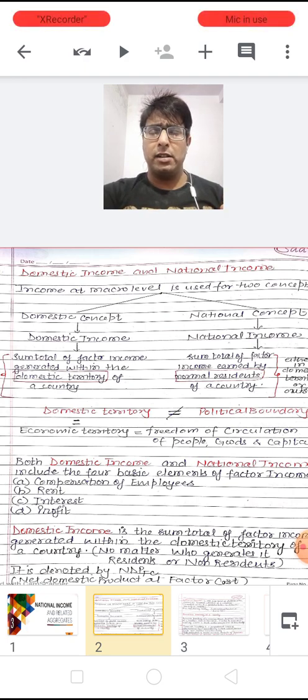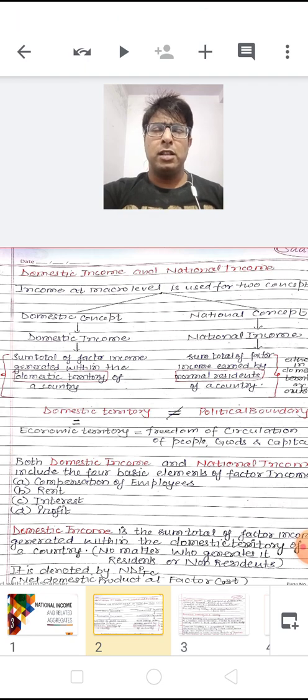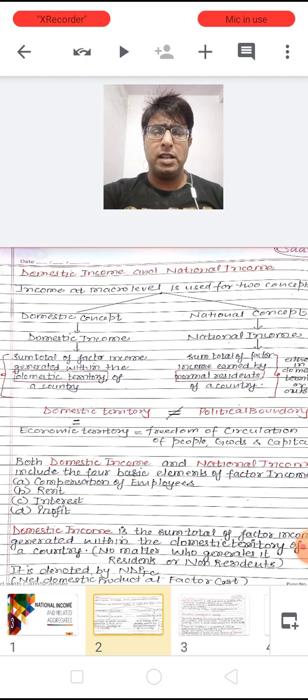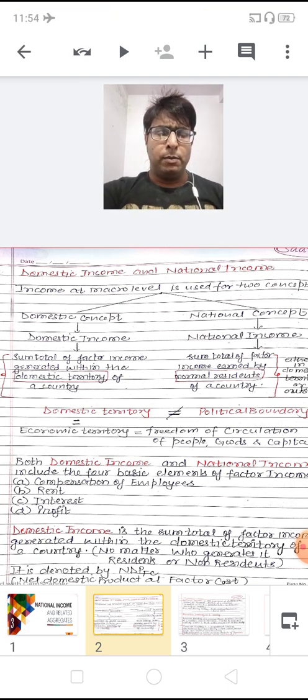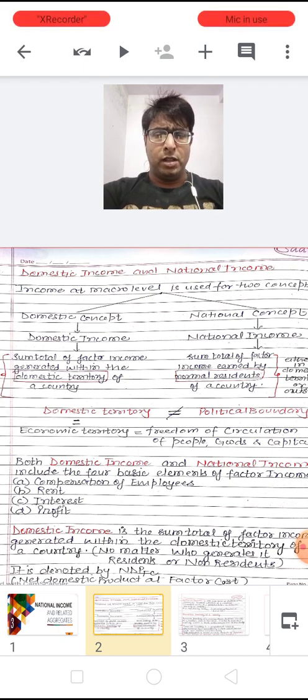What are the factors income? These are the compensation of employees, the wages and the salary the households are getting, rent, interest, profit. But there is a little difference in it.